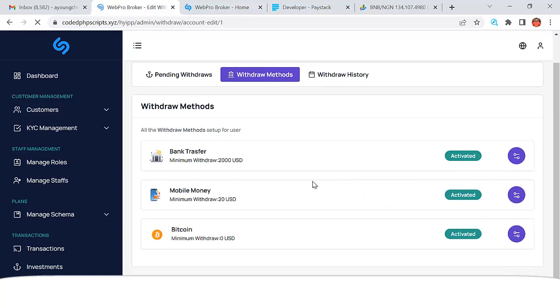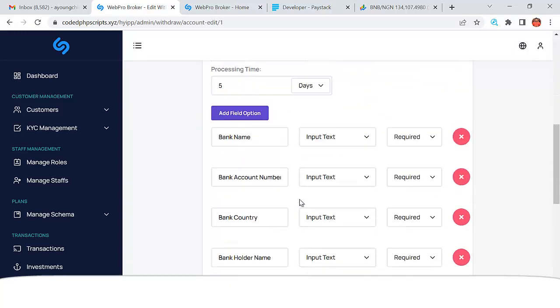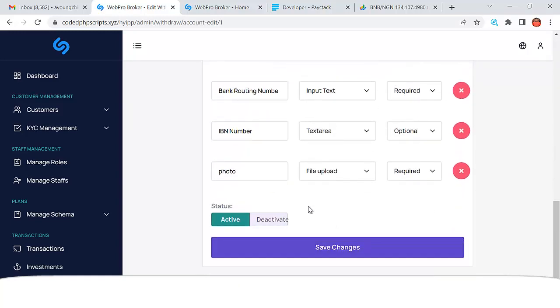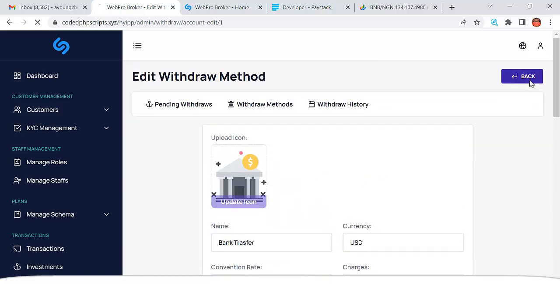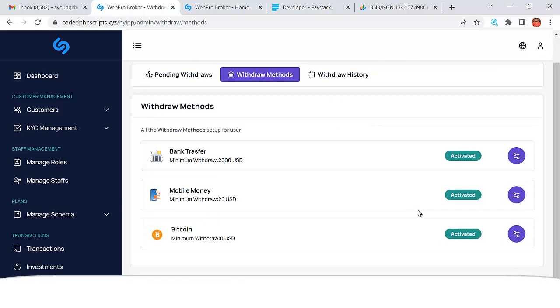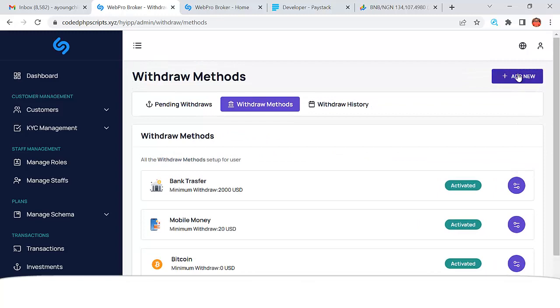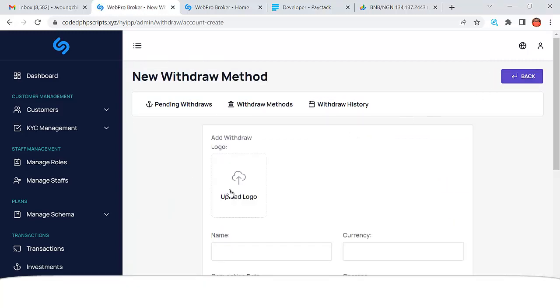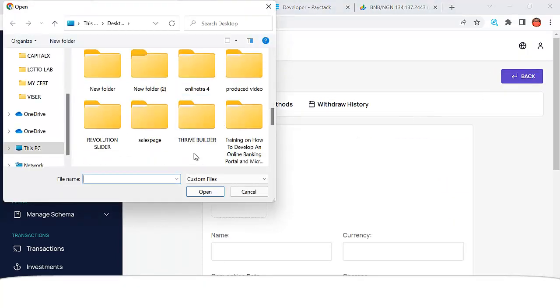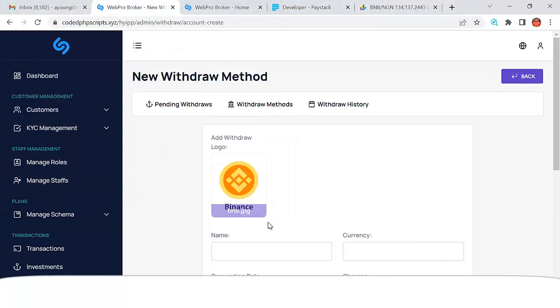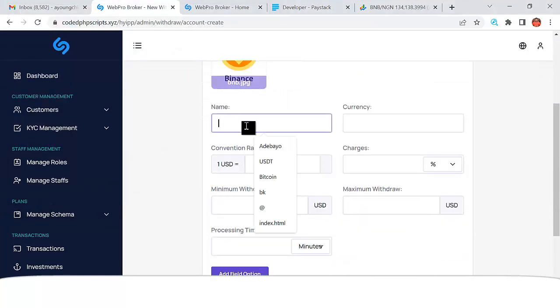You can edit the withdrawal methods that you're already seeing on the website, right? You can edit all of these withdrawal methods. This is the bank withdrawal method. So let me just add one withdrawal method. You see, I'm going to also use BNB withdrawal method. Add this and then say BNB.